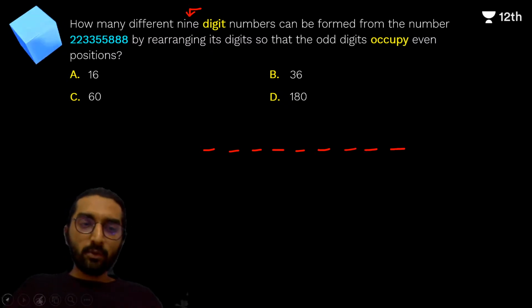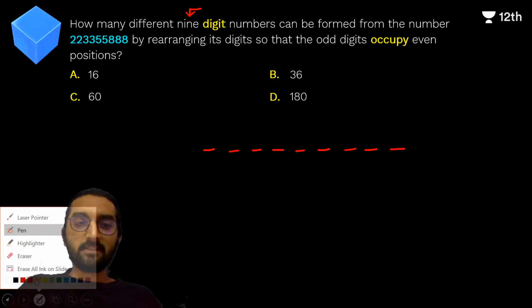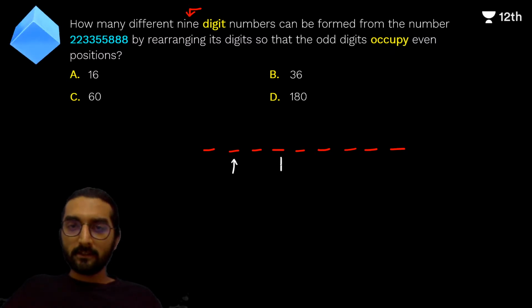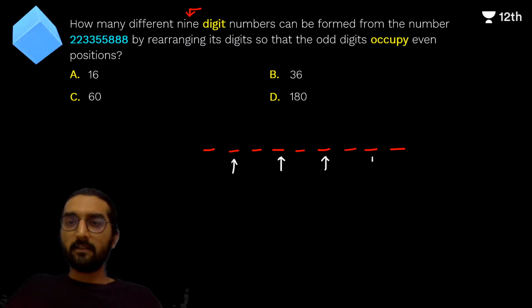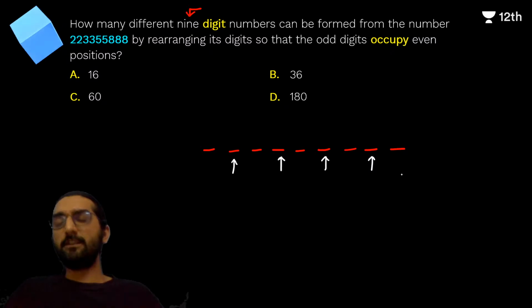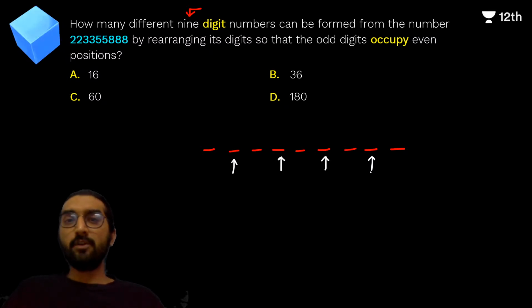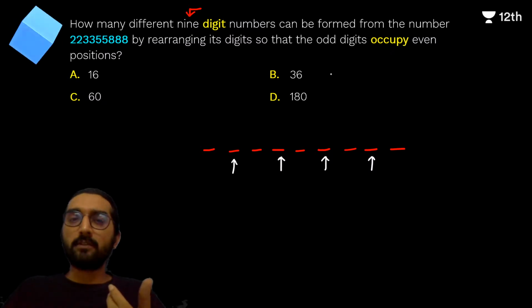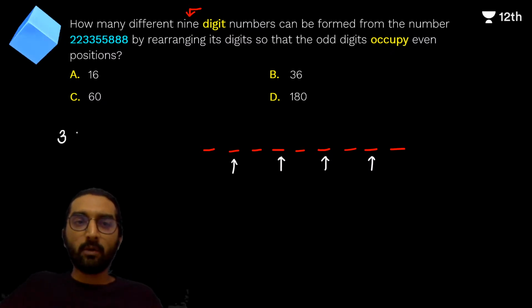Now the conditioning in the problem is such that it says that odd digits should occupy the even places. The second, fourth, sixth, and eighth, these four positions are your even positions, and we are supposed to put odd numbers. How many odd numbers are there? There is three, there is three, there is five, and there is five.